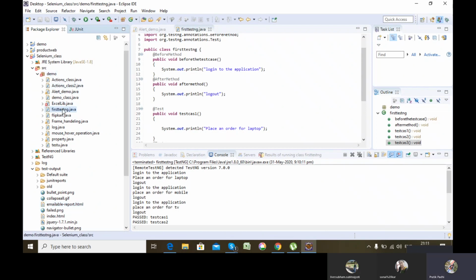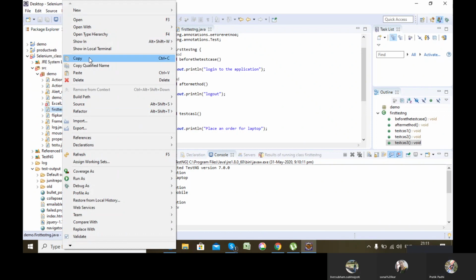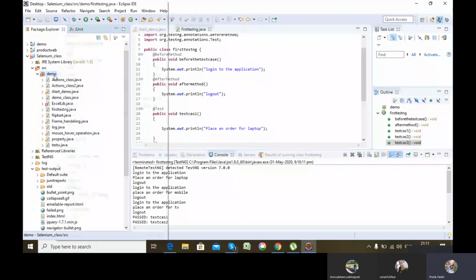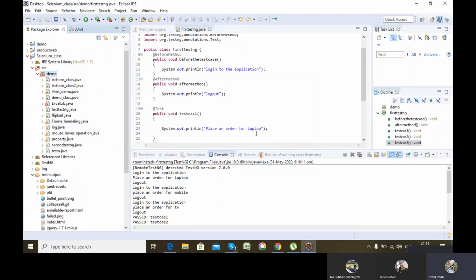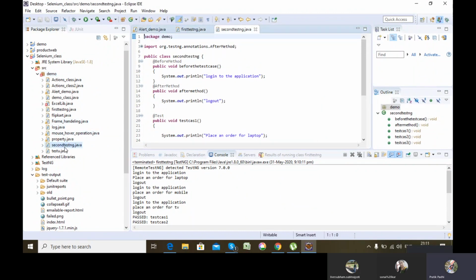Just copy it and paste it. Second. So this is also a TestNG file for me.